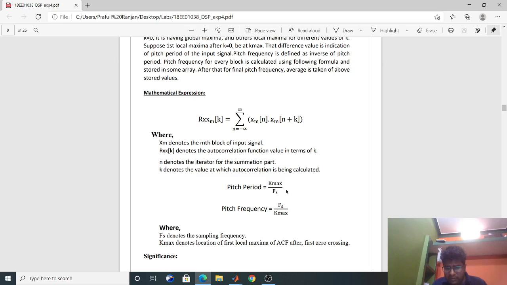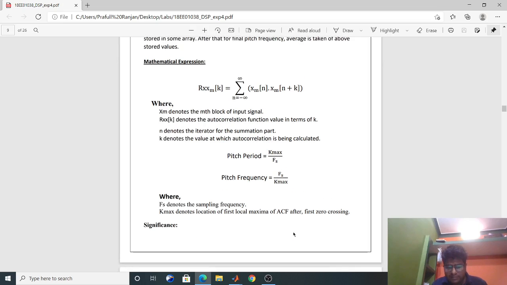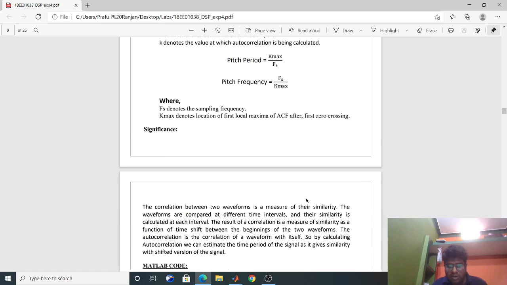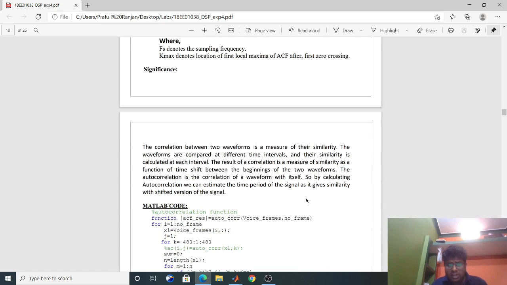Similarly, pitch frequency is calculated as the inverse of the pitch period. So it will be fs divided by k max, where fs denotes the sampling frequency, and k max denotes the location of the first maxima of the ACF after the first zero crossing. So what is its significance? The correlation between two waveforms is a measure of their similarity.